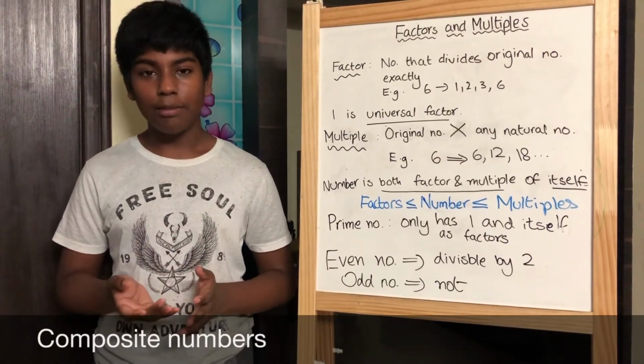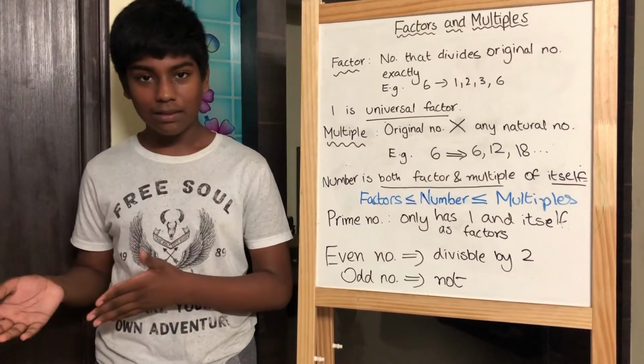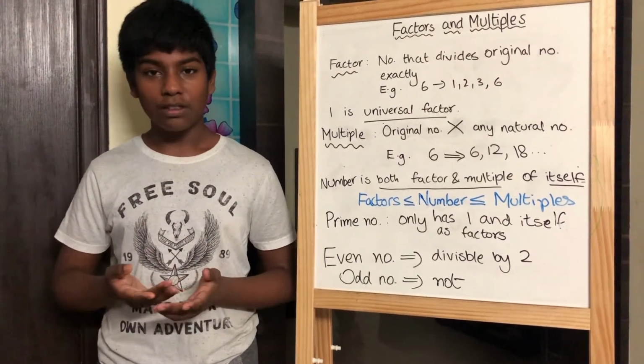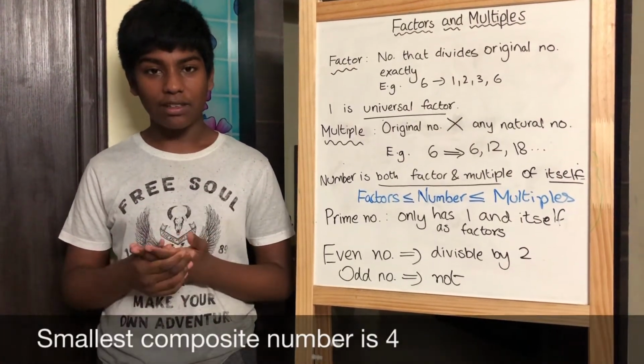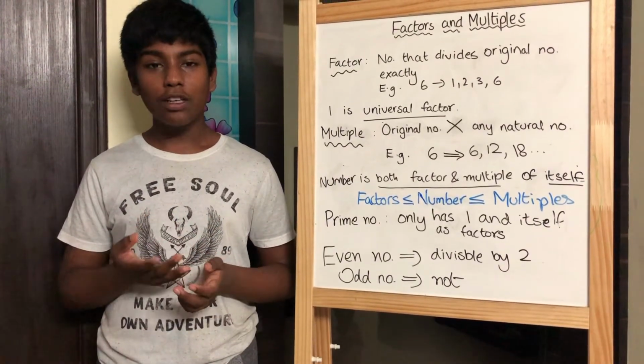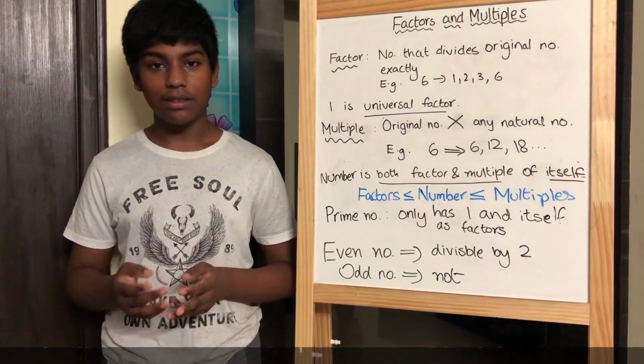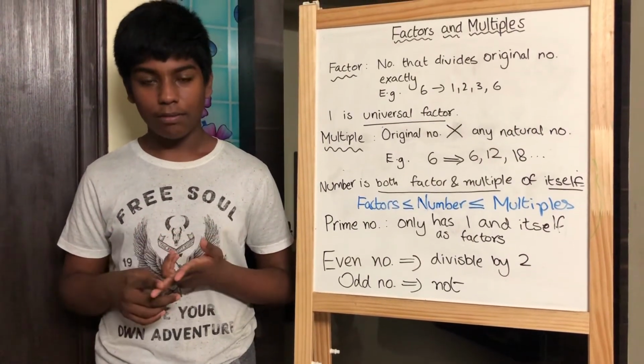Composite numbers are numbers which have more factors other than 1 and themselves. The smallest composite number is 4, which has 3 factors, 1, 2, and 4. The smallest odd number which is a composite number is 9, which has 3 factors, 1, 3, and 9.